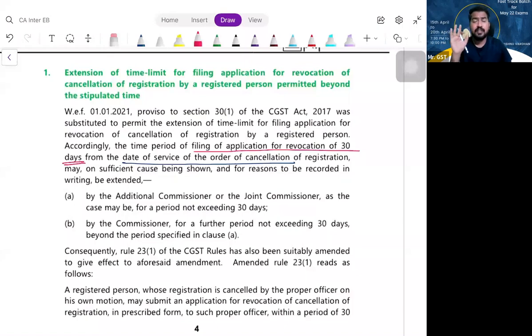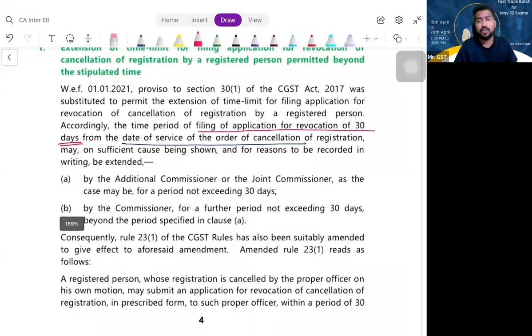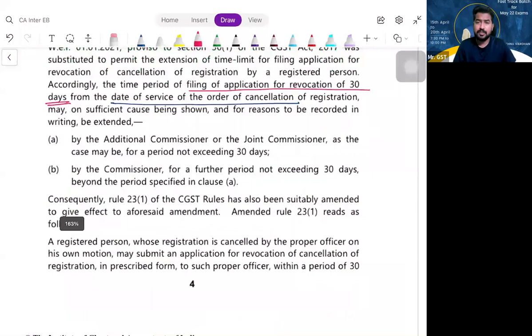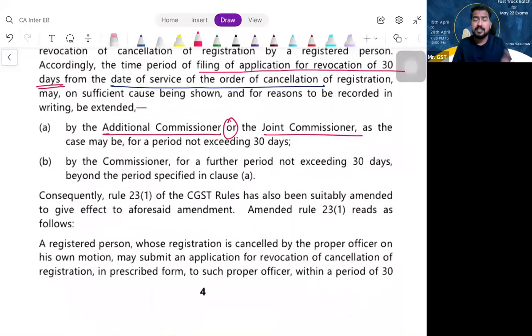If the 30 days is expired, you can approach the additional commissioner or the joint commissioner. And if you show a proper reason, sir, this was the reason because of which I couldn't apply for revocation within the 30 days time limit. For example, I was suffering from COVID-19, so I was not able to apply for the revocation. If you show sufficient cause like that, then the additional commissioner or joint commissioner may accept your application for revocation.